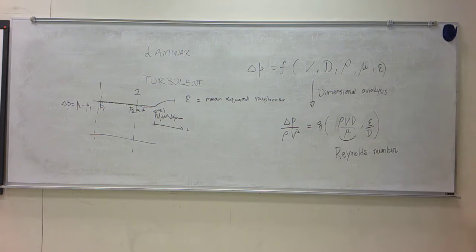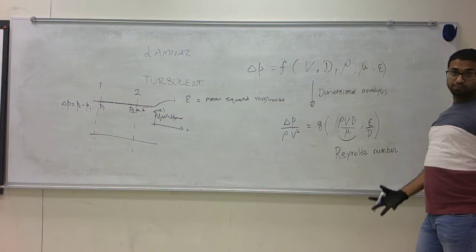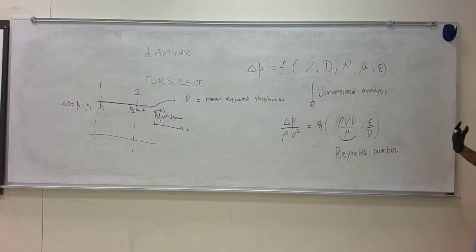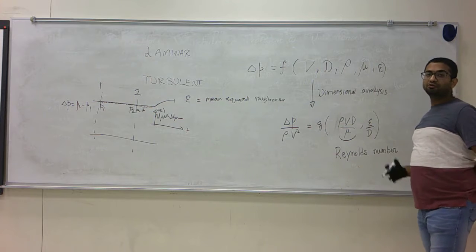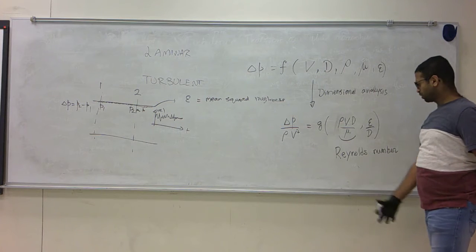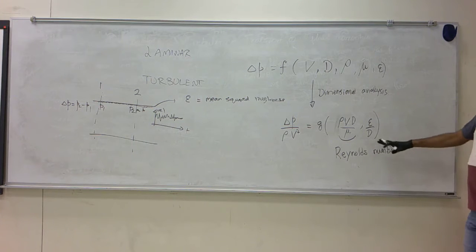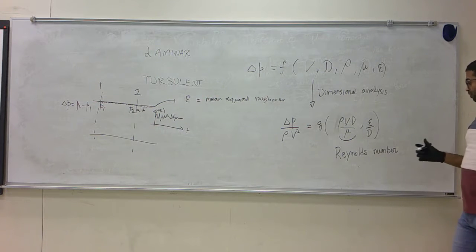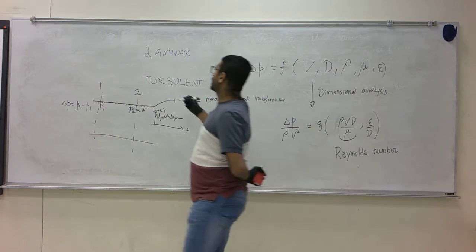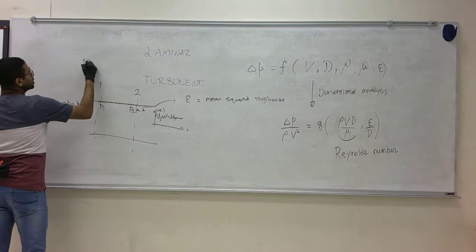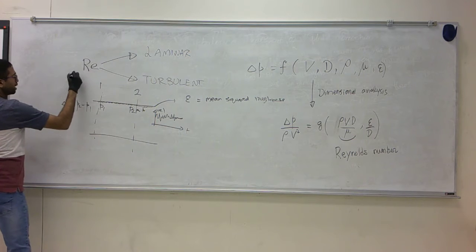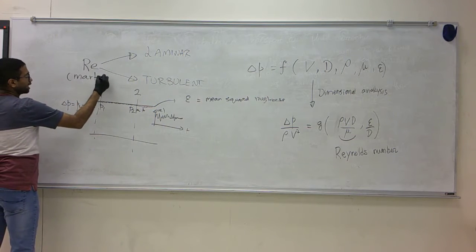Reynolds number has a central importance in the study of fluid mechanics, because it is a very useful dimensionless group that appears in almost every flow situation that you will encounter. So let's look at the Reynolds number and discuss it to understand how it is a marker, a marker or indicator to tell whether a flow is laminar or turbulent.